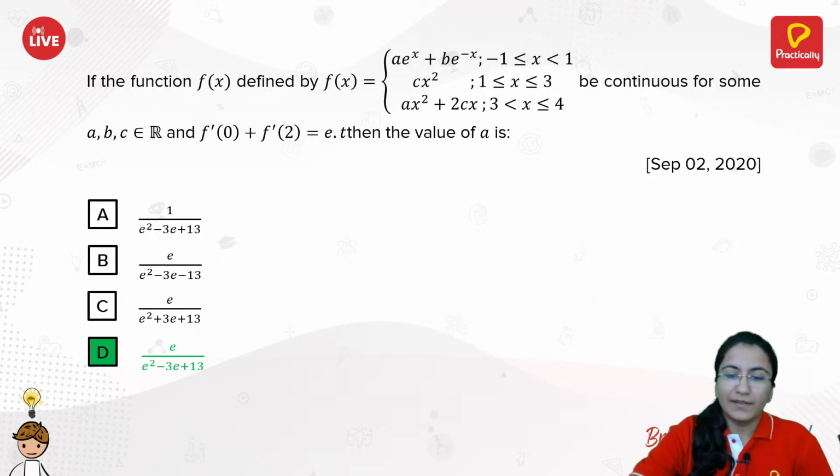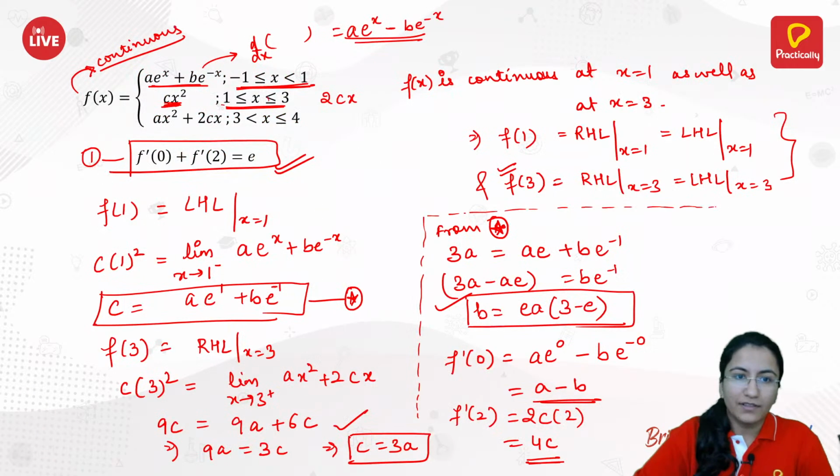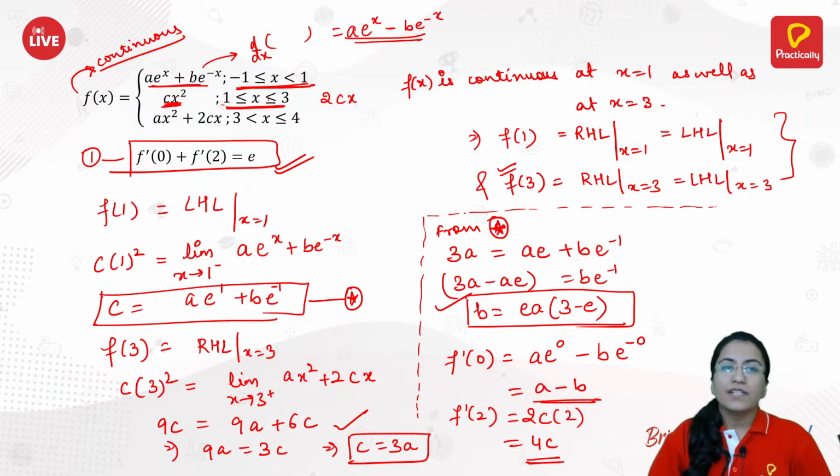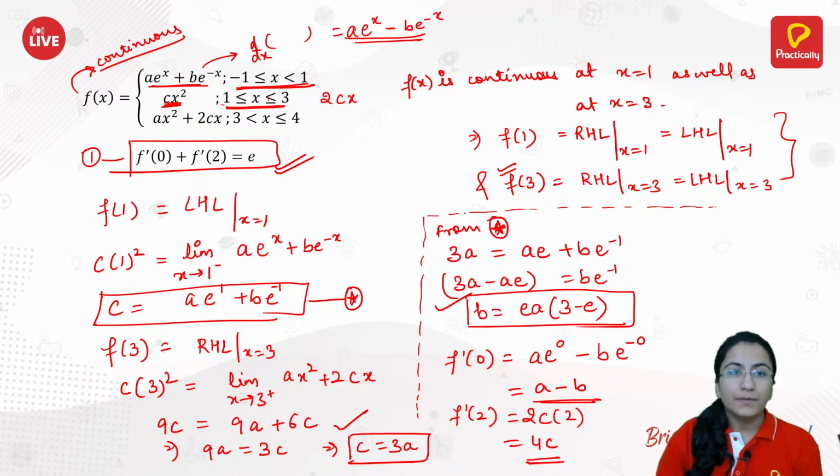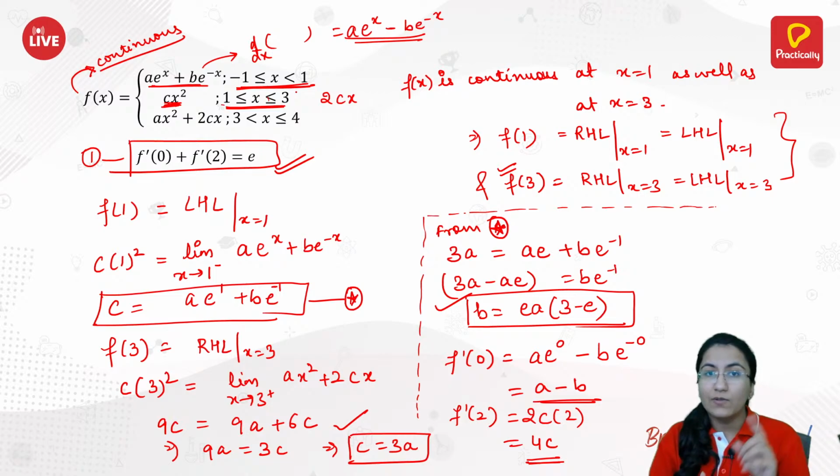Okay, so let me just recall all the steps we did for this question. Firstly, we were given the function as continuous. So if the function is continuous, that means at the points where the function is changing, at x equals to 1 and x equals to 3, the function will be continuous, because it is given that overall the function is continuous.